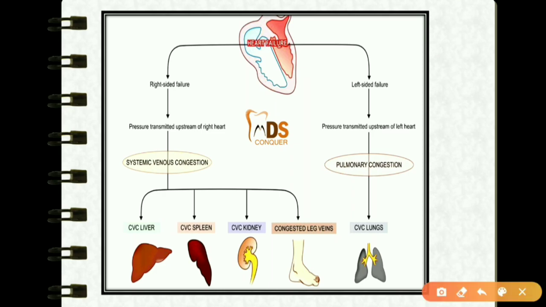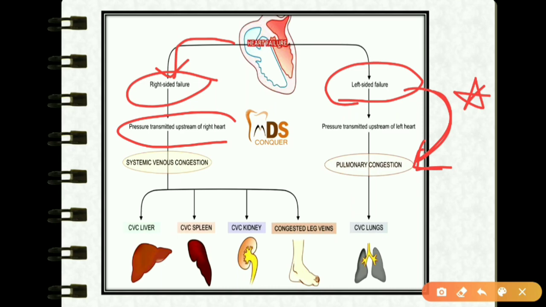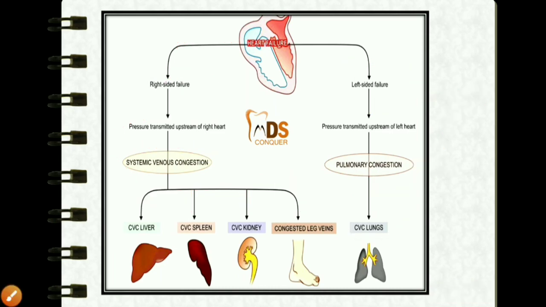Then these are the consequences of heart failure. This is very important. Left-sided heart failure causes pulmonary congestion. They can ask that left-sided heart failure can result in pulmonary congestion, whereas in right-sided heart failure, pressure is transmitted upstream of the right heart and will cause systemic venous congestion, like venous congestion of the liver, spleen, kidney and leg veins. But the left-sided failure causes chronic venous congestion of the lungs.